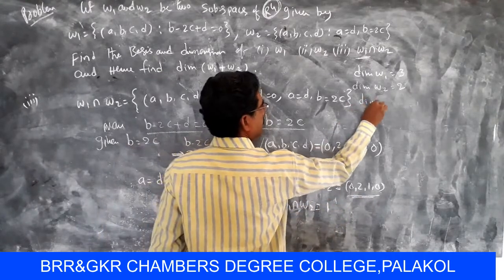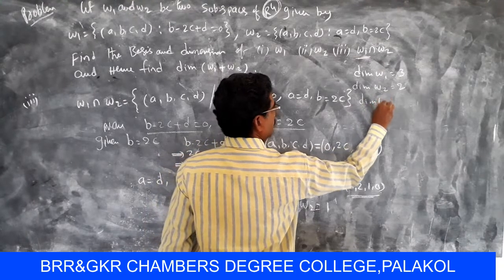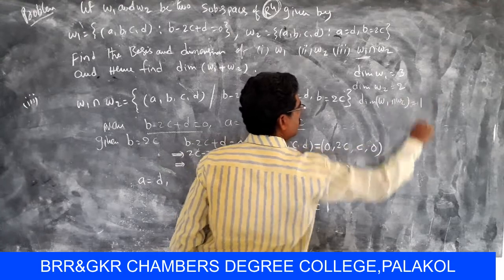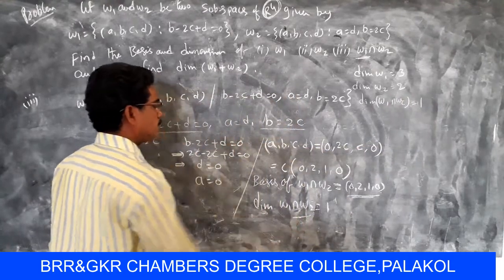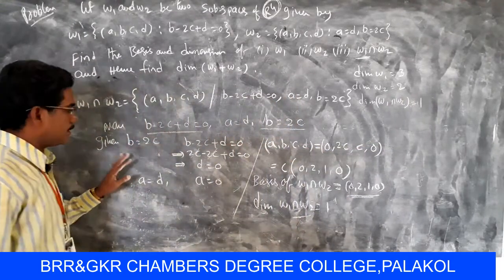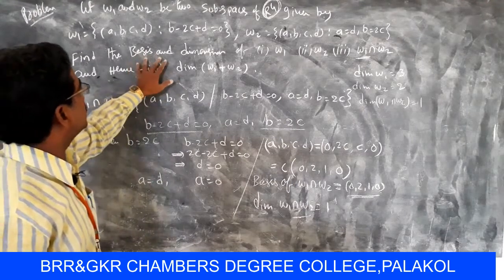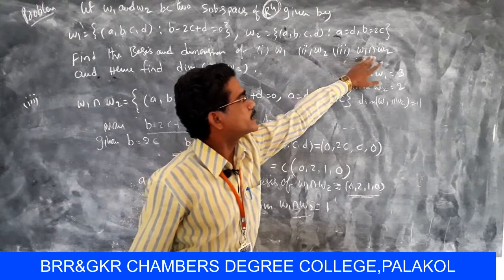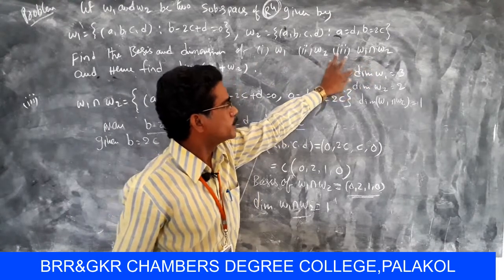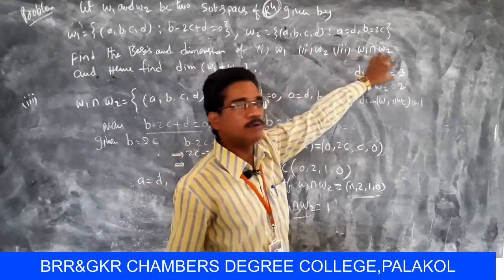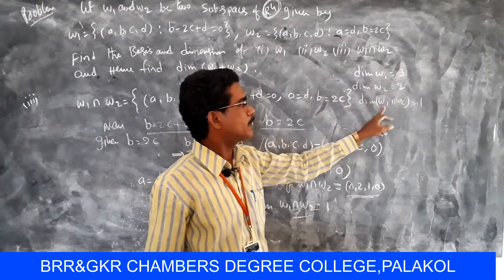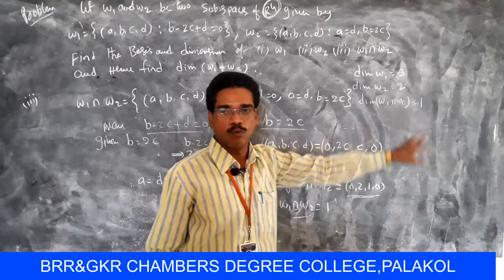So the dimension of W1 intersection W2 equals 1. So finally, the bases and dimensions of W1, W2 and W1 intersection W2 are calculated. Suppose dimension W1 equals 3, dimension W2 equals 2, and dimension of W1 intersection W2 equals 1.